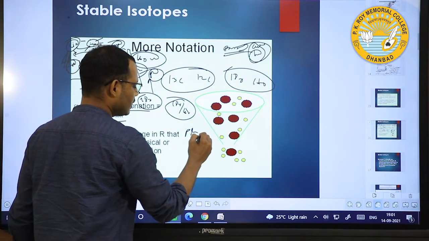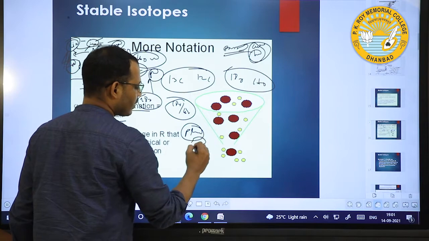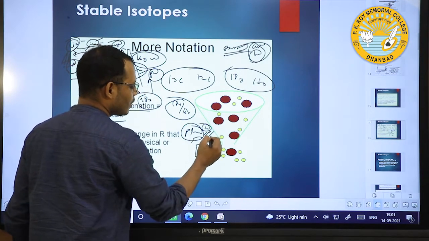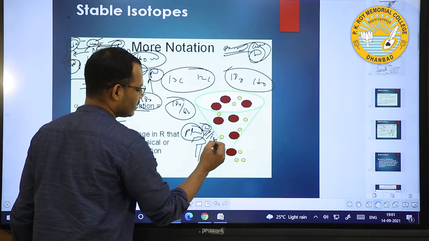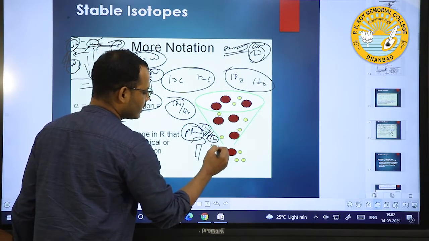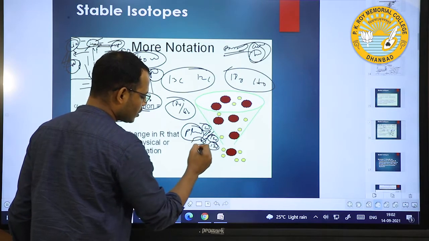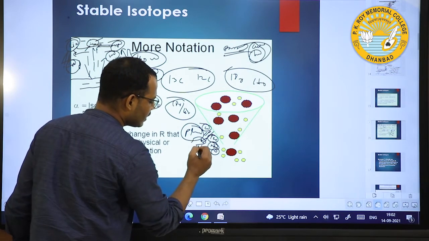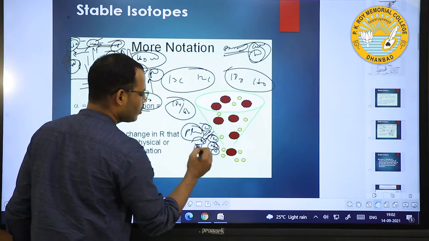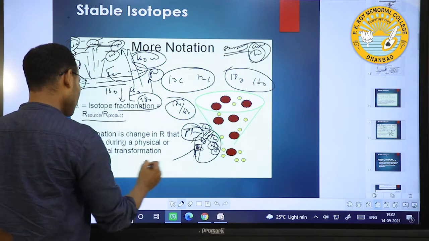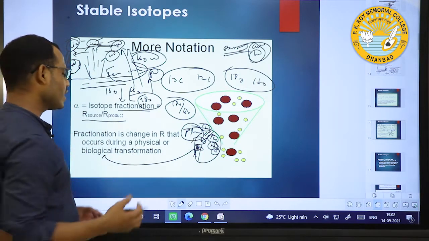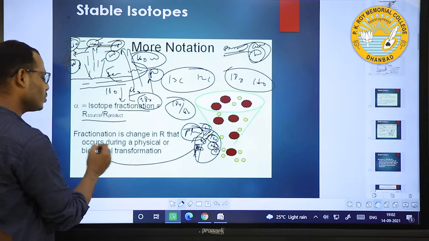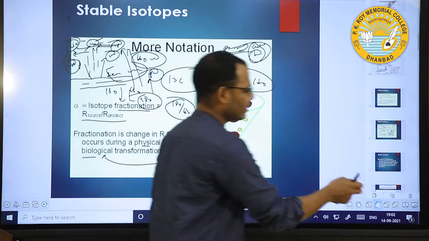Suppose there is a plant that takes CO2 from the atmosphere. If 12C and 13C are there, it will take 12C from the atmosphere, so the atmosphere is enriched in 13C and the plant is enriched in 12C. This is your biological fractionation, fractionation through biological transformation, as opposed to fractionation through physical processes.